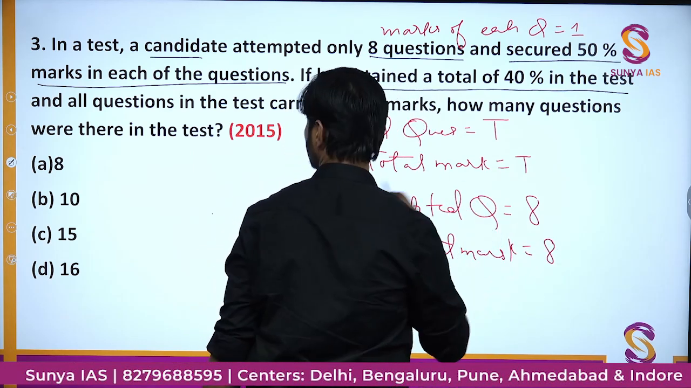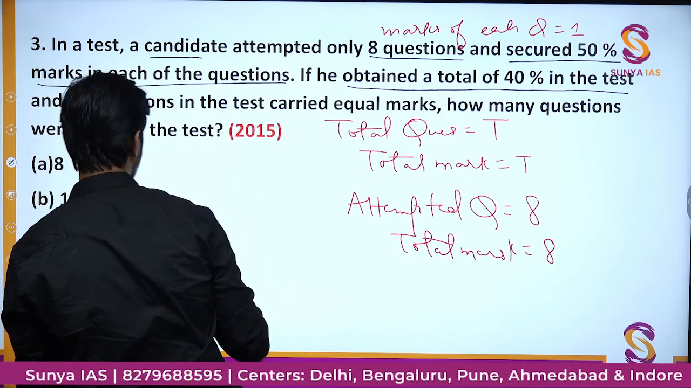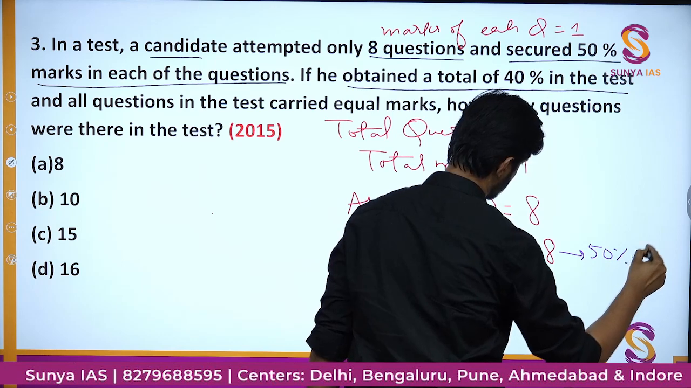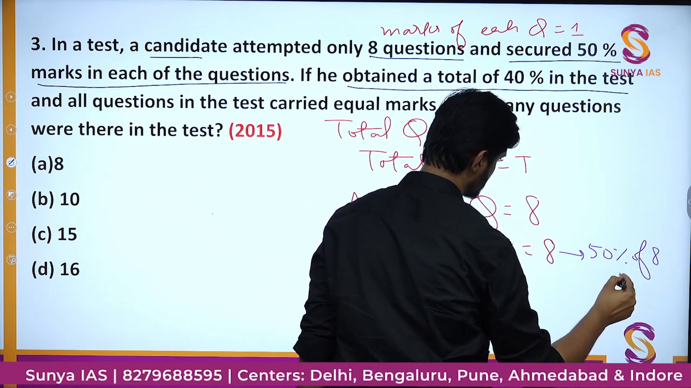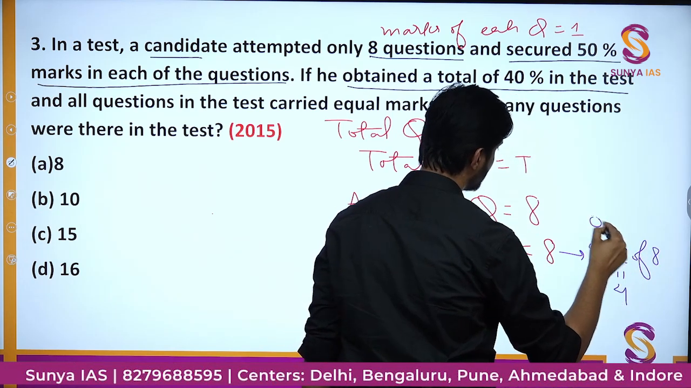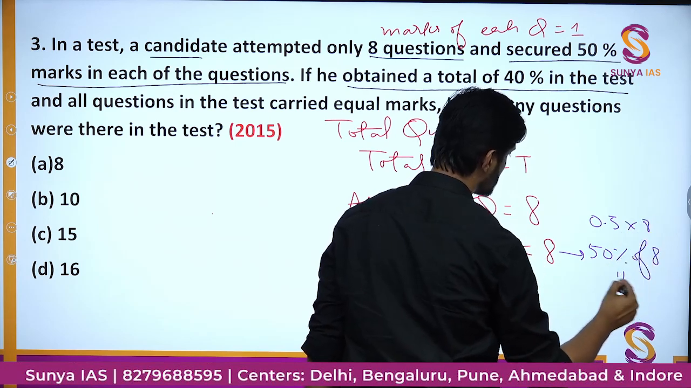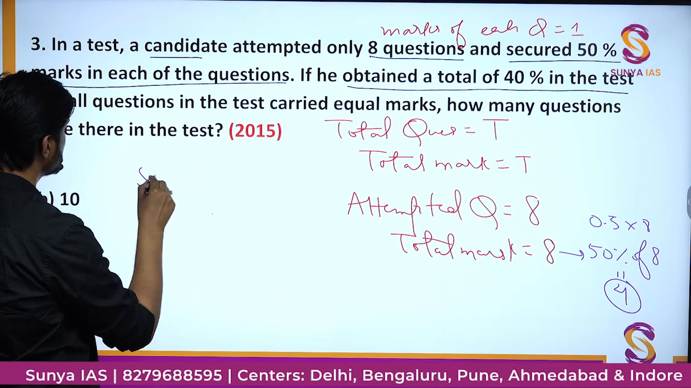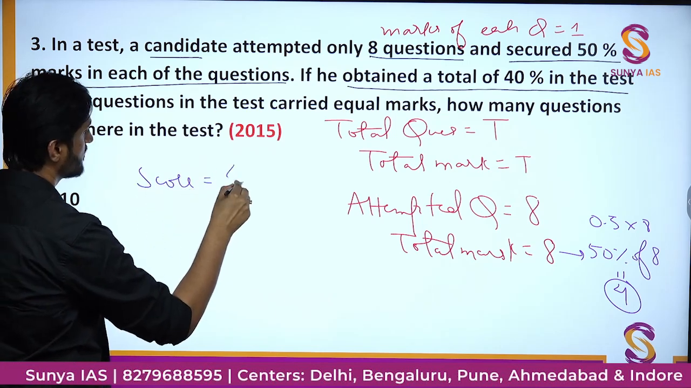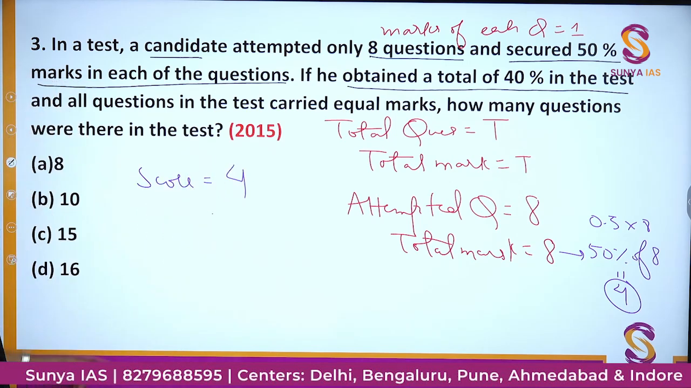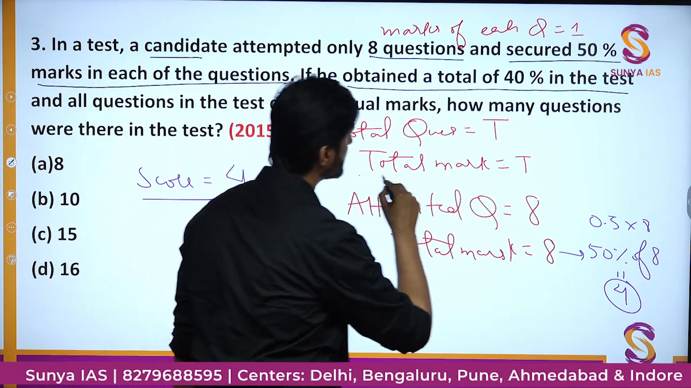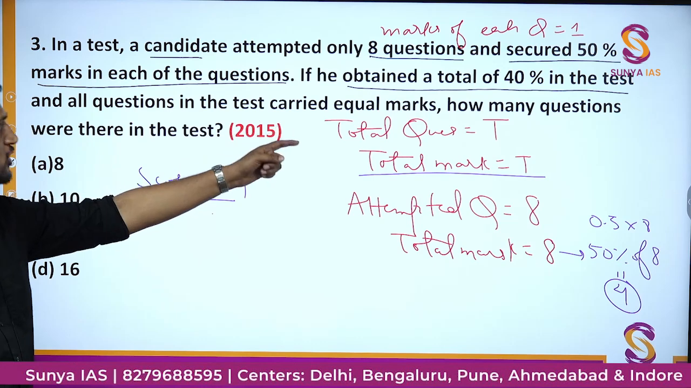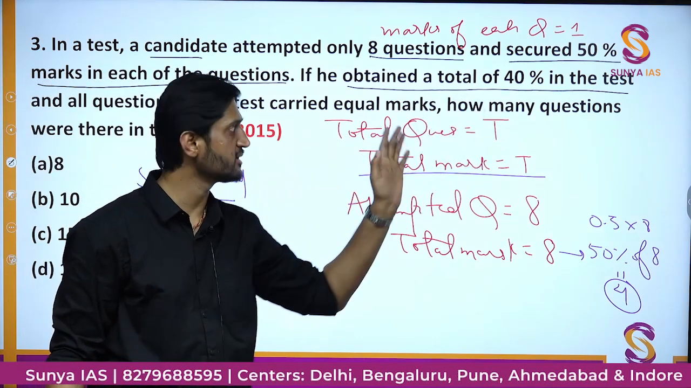And out of these 8 marks, she is getting only 50%. That is 0.5 into 8, which is nothing but 4 marks. So her score is nothing but 4. What is the total mark? It is T. Now it is told that she is obtaining overall 40% in the test.